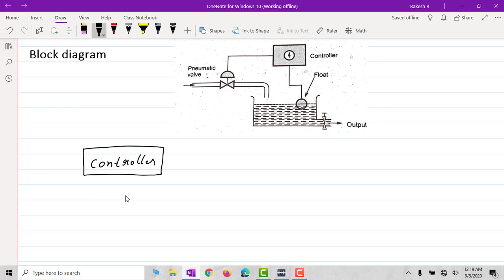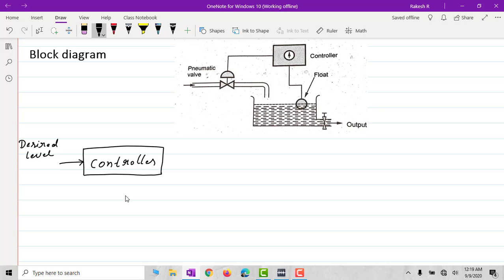From the controller, first we will be giving the input here. Input is the desired level here. Desired level is the input what we have, that is given to the controller here.